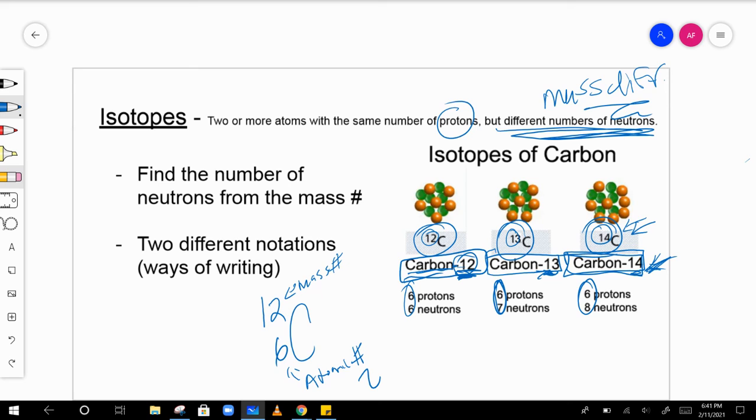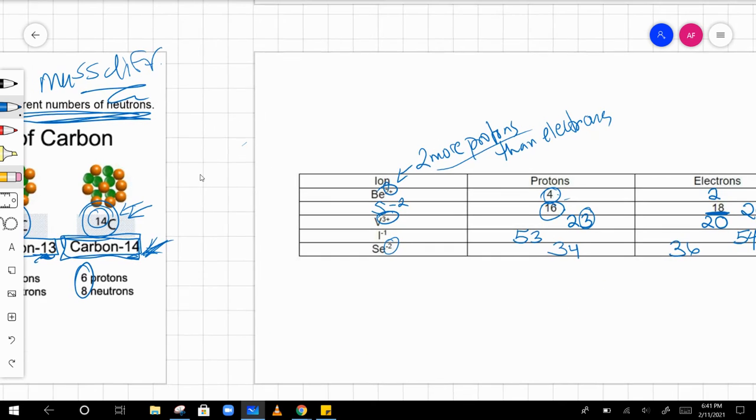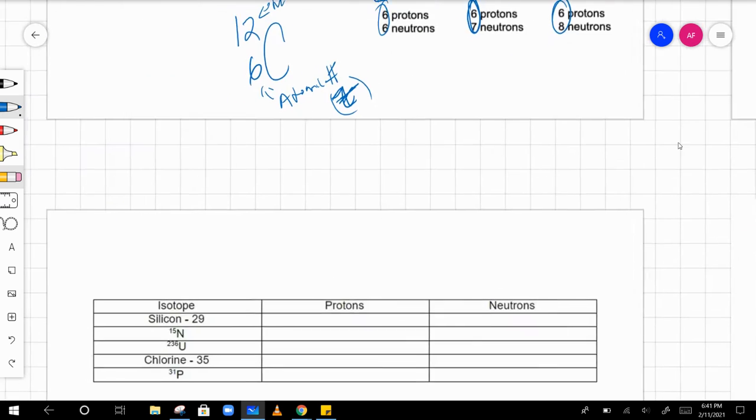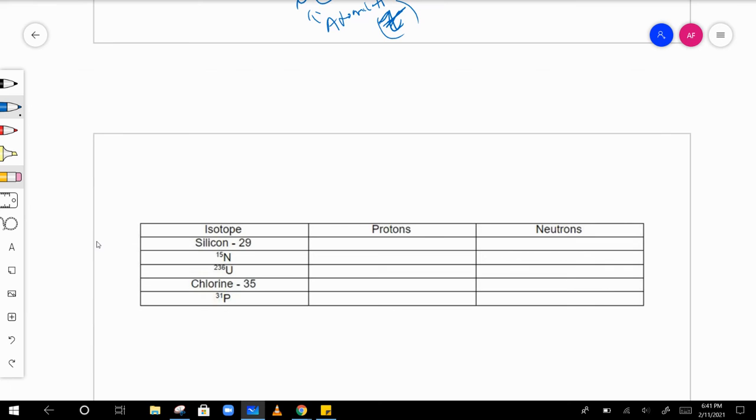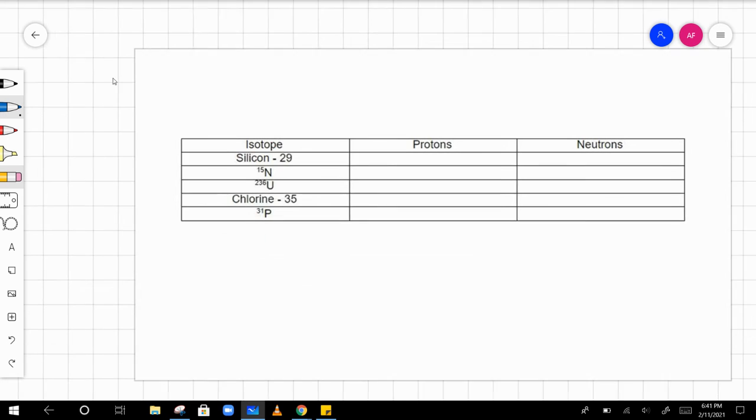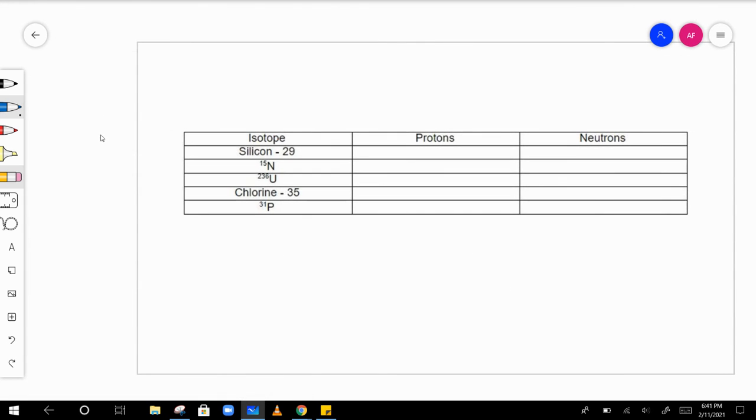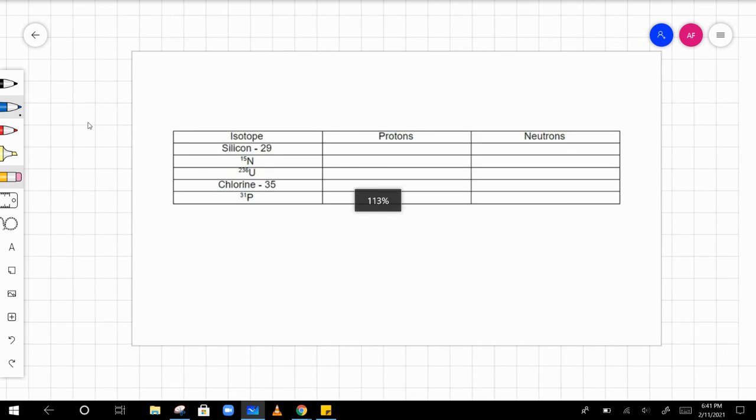And sometimes you'll see it called the Z. The atomic number, the abbreviation for it is Z. Z is the atomic number. Okay, so let's look at some of these over here. For these ones, we've got to look up the number of protons, and then from there we can figure out the number of neutrons.